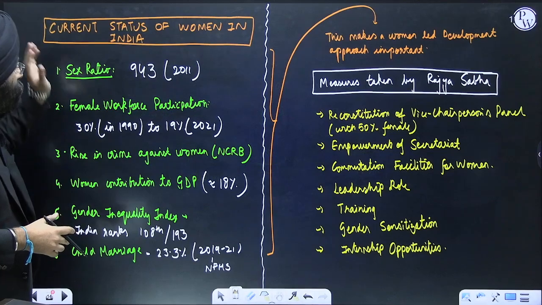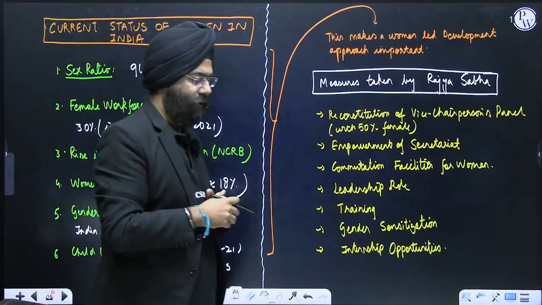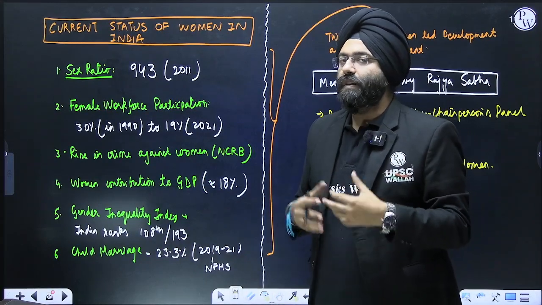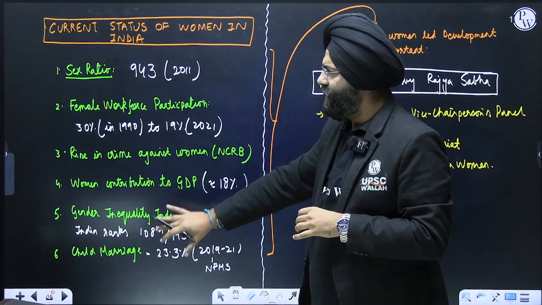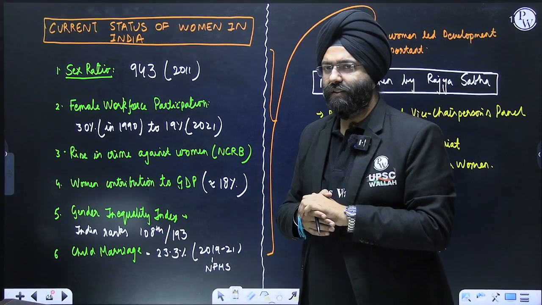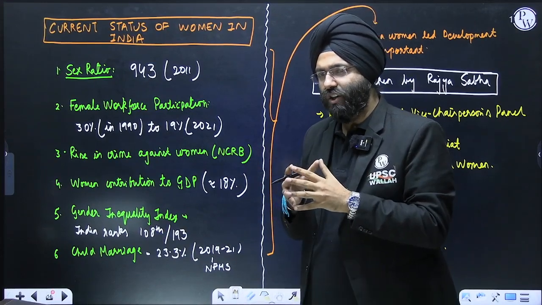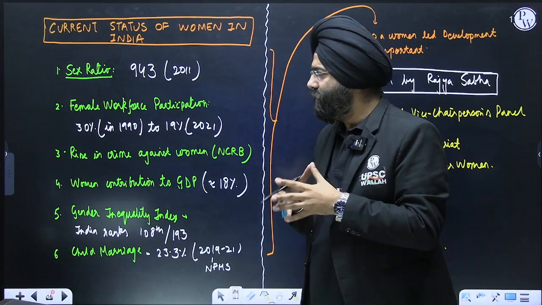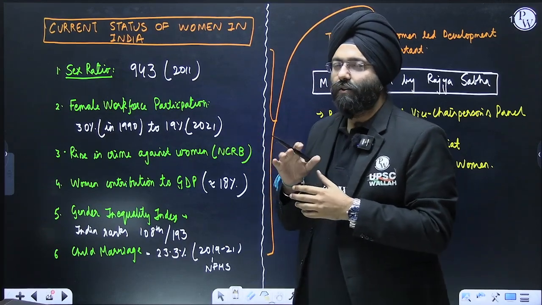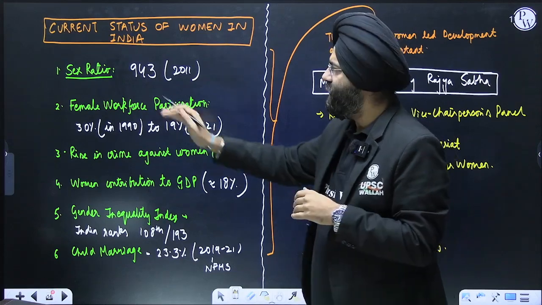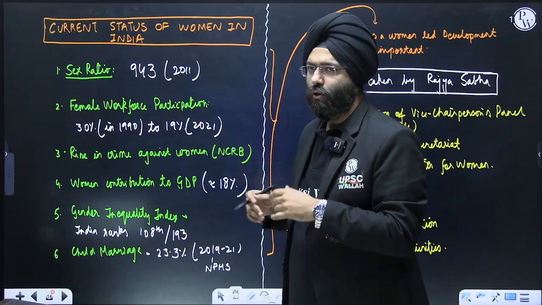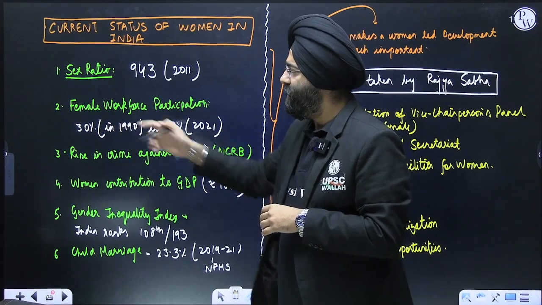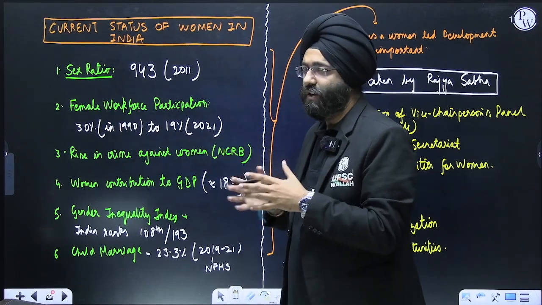Let's move ahead. Now, there are two things that I have mentioned here, right? Why women-led development is being talked about. I have mentioned certain statistics over here. That is the current status. You'll yourself realize the marginalization of women as well as the problems that women are facing. Along with it, we'll see the poor status of women in India. If you see the sex ratio, it is 943 according to the 2011 census. If you see female workforce participation, it was 30% in 1990, it is 19% in 2021.